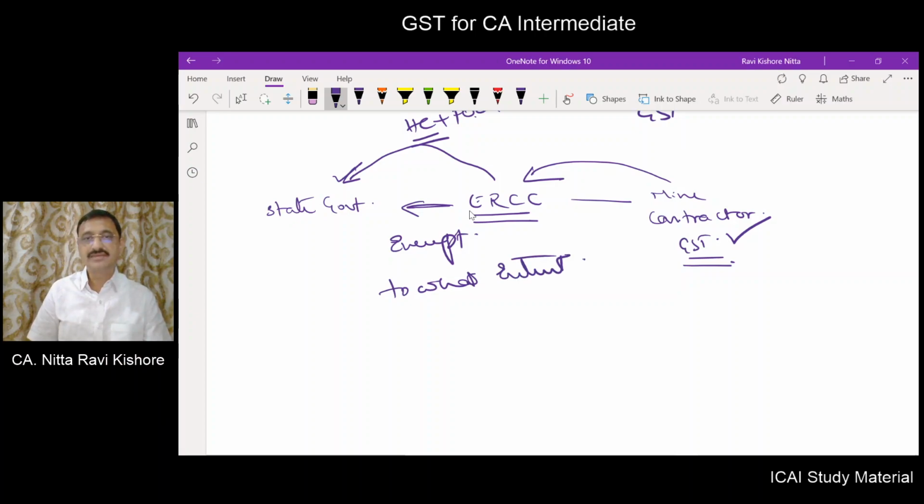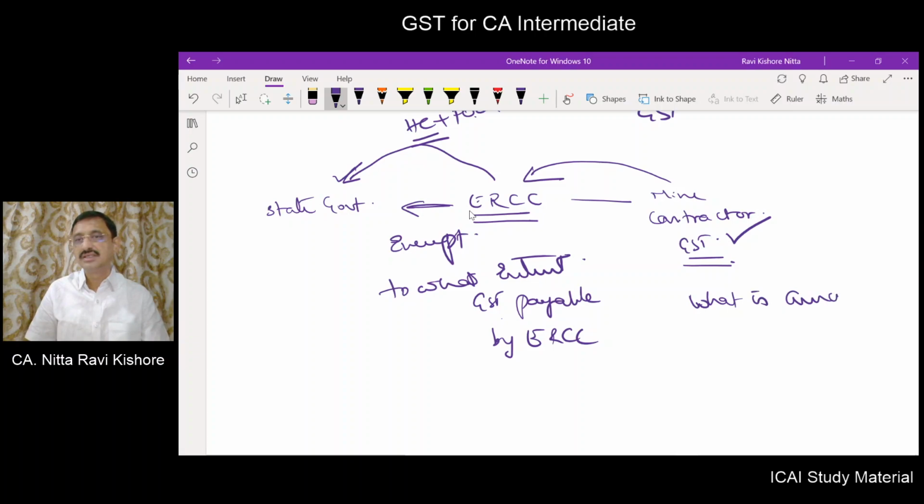Here you have to check what is the GST payable by the excess royalty collection contractor. You have to quantify the amount payable by this fellow. Now you have to check what is the amount of GST paid by the mine contractor.